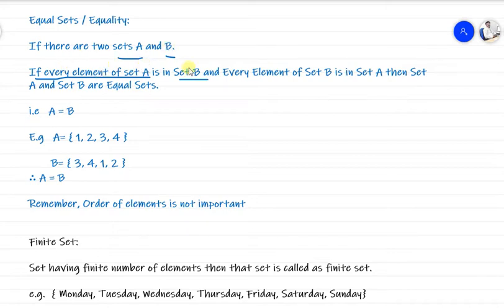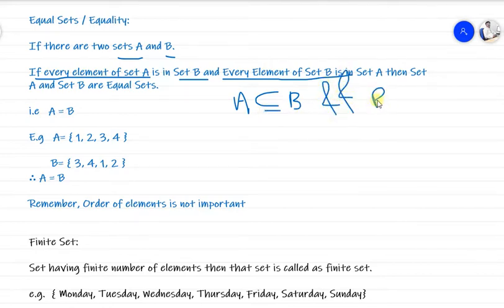Every element of set A is in set B means A is a subset of set B. And we have another concept: every element of set B is in set A means B is also a subset of A. It means A is a subset of B and B is a subset of A, then that concept is called an equal set. So here we are calling A and B equal sets.